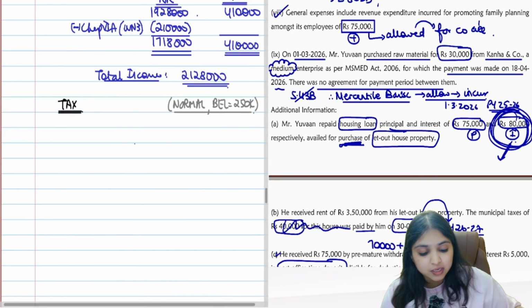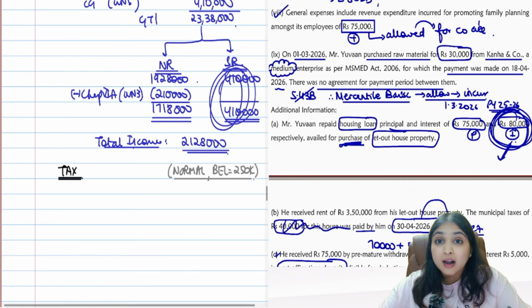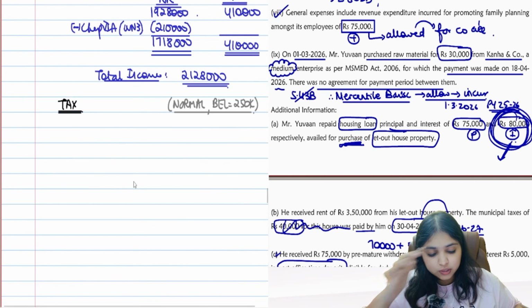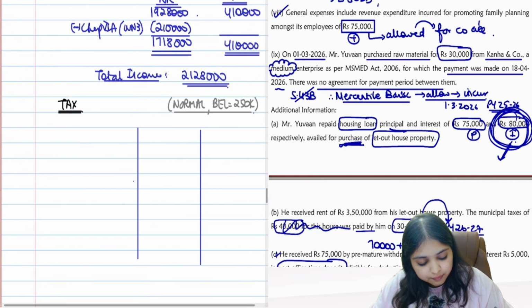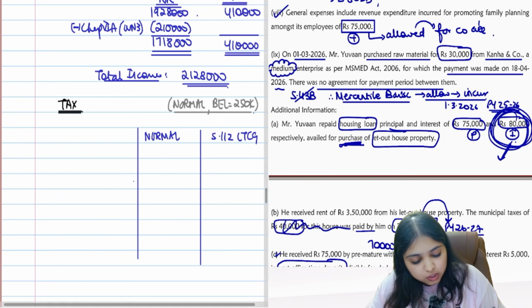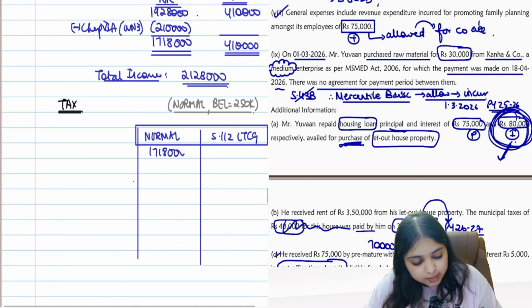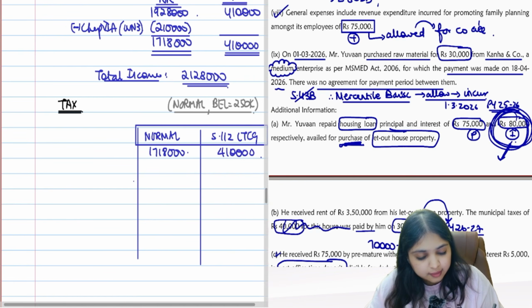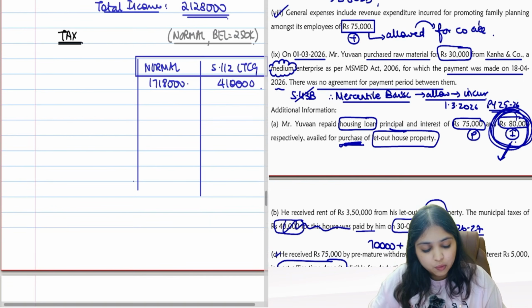Now I am having a special rate income. I am having 112 LTCG of 4,10,000. So I'll draw two columns. I have normal income also. I have 112 LTCG also. Normal income is 17,80,000. 112 LTCG is 4,10,000. Come on guys, calculate tax now.